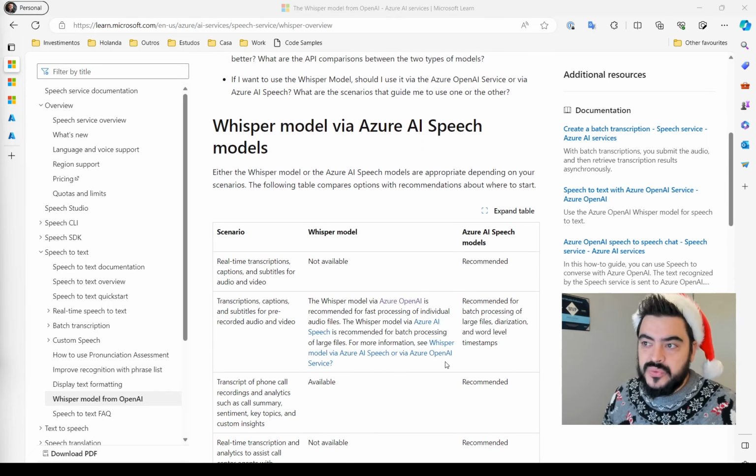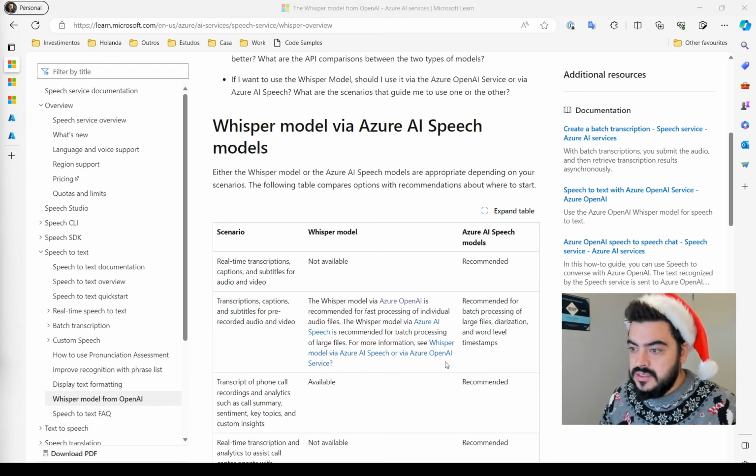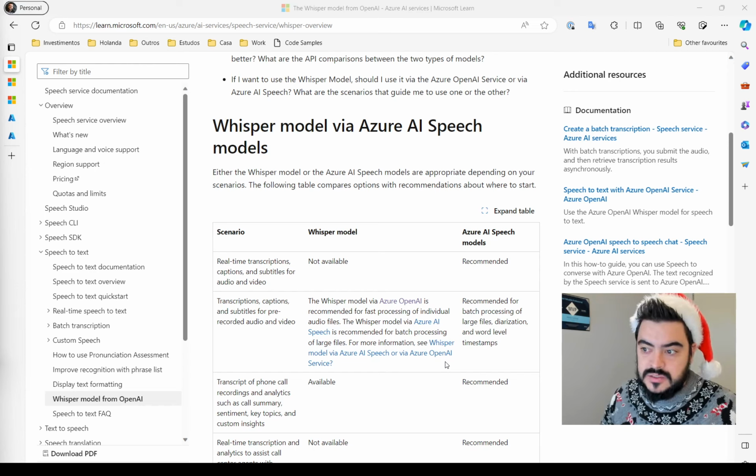In parallel with Whisper, we also have Azure AI Speech models, and they kind of overlap in some things, but there are scenarios where one or the other is recommended. Basically, Whisper is best used when you have short videos that you want to transcribe. If you have very big videos, you will be better off using Azure AI Speech models.